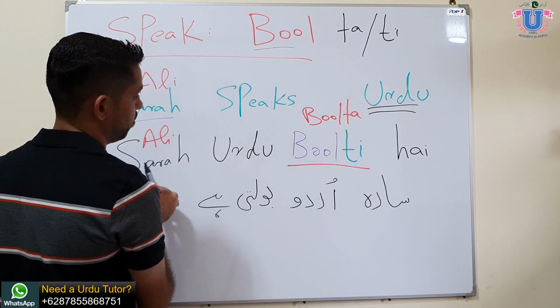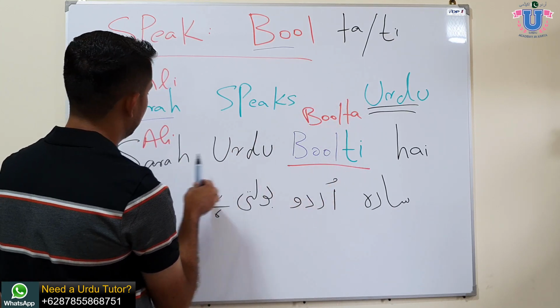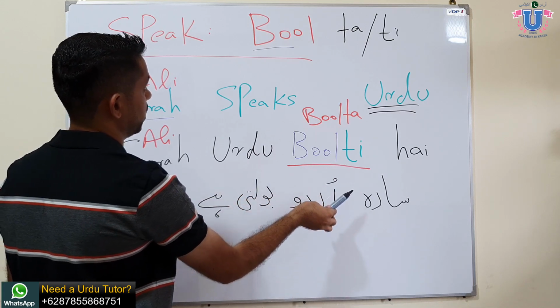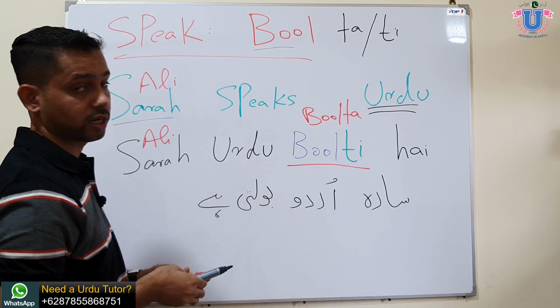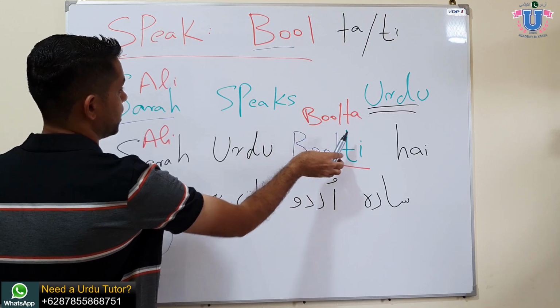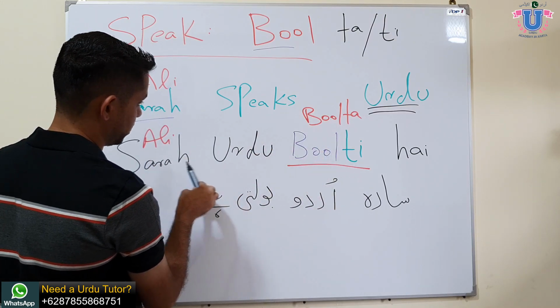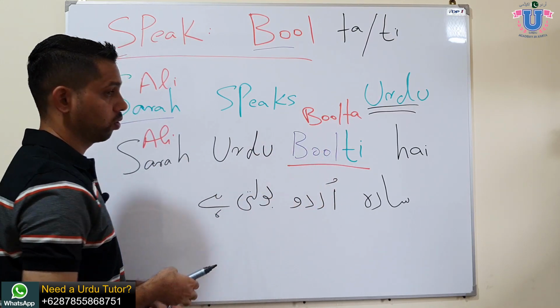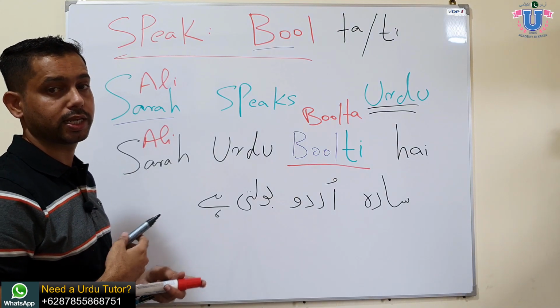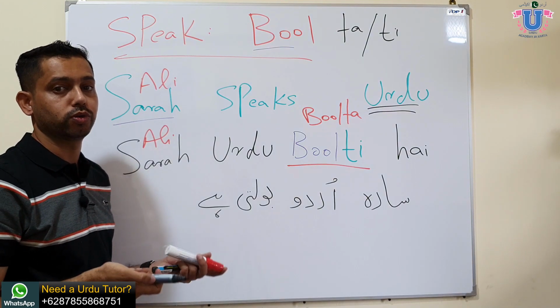Like we say, मैं उर्दू बोलता हूँ और अली उर्दू बोलता है. If you are a female or you're talking about a female, you will use ती. Sarah उर्दू बोलती है, and let's say I am a female, I will say मैं उर्दू बोलती हूँ.